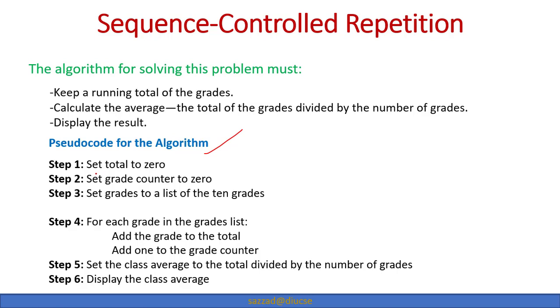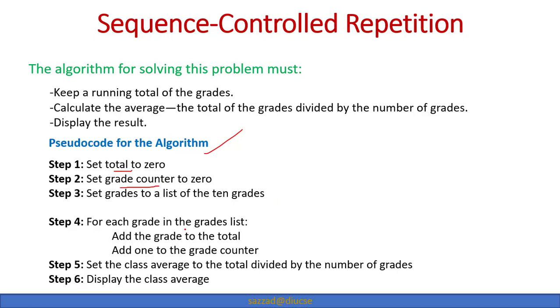The pseudocode must first of all set total as a variable. We need to set it to 0, and then set grade count to 0. That means how many grades we are going to count is going to be kept inside a counter, which we specify as grade counter. It also needs to be initialized as 0. Set grades to a list of the 10 grades. So we have to prepare a list of 10 grades. We have already seen how a list works. Inside the list, inside the brackets, we are going to put all the grades of the 10 students.